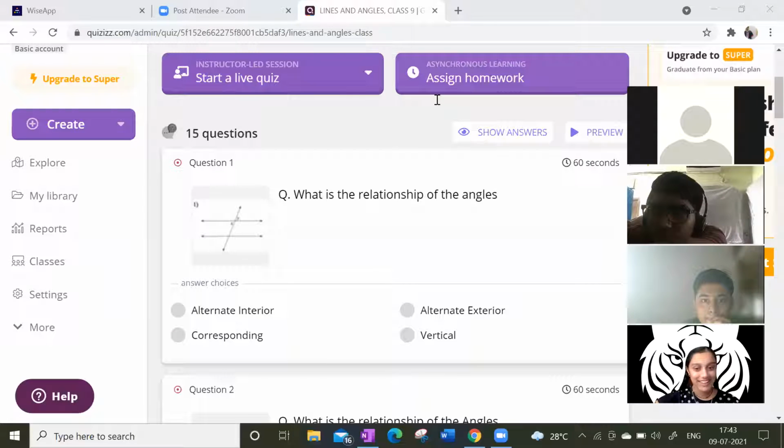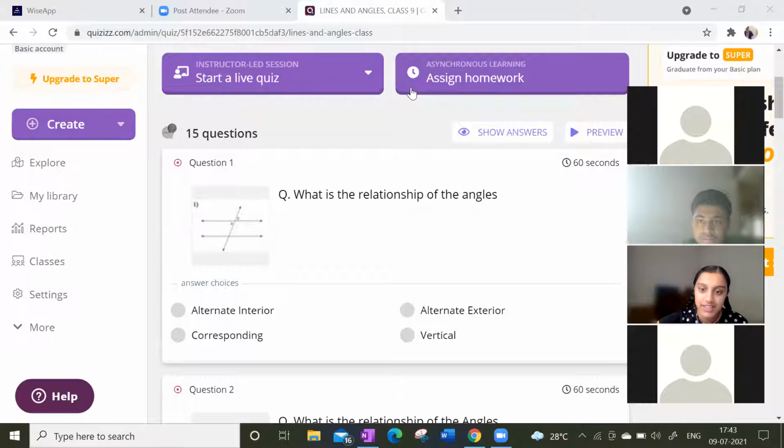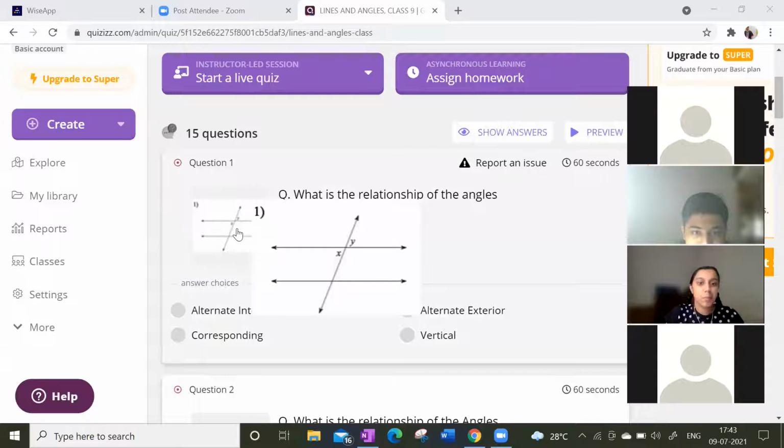Good. Time up, time up. Very good, guys. Many of you have given the answer. Very good, Piyush, right answer. Mohit also gave the right answer. Vertically opposite angles. It's just written vertical. There's no vertically opposite option. But see how they are looking. They don't look like any of the other options, so you have to go for the option which is convenient for that. Is it clear, Sujay?